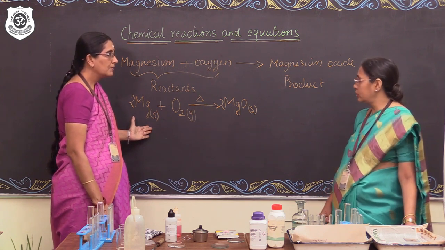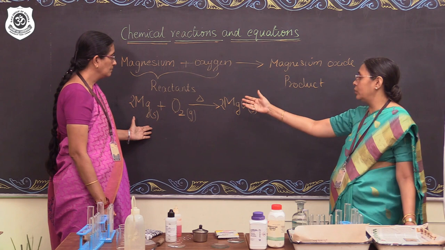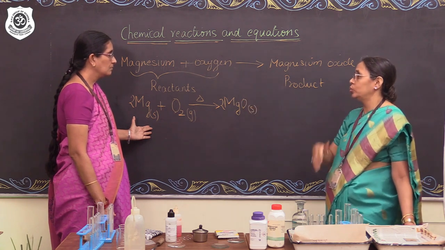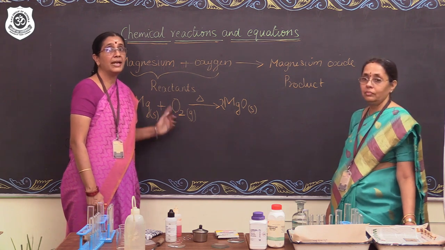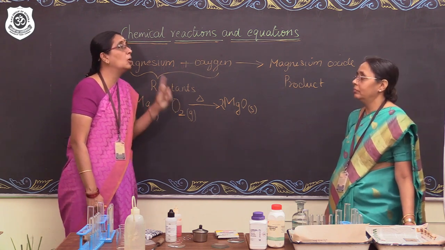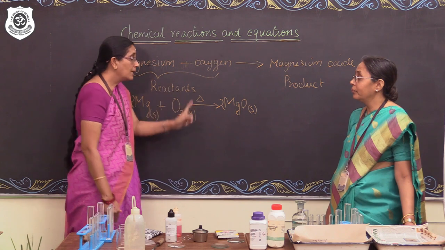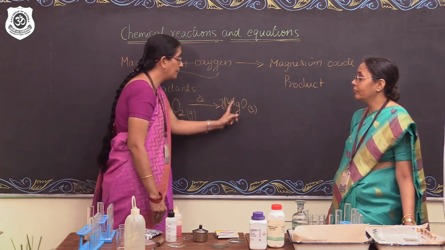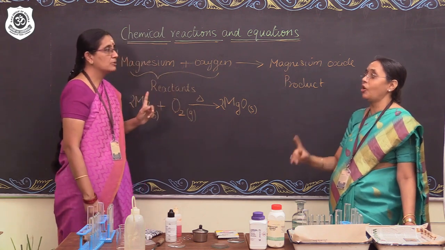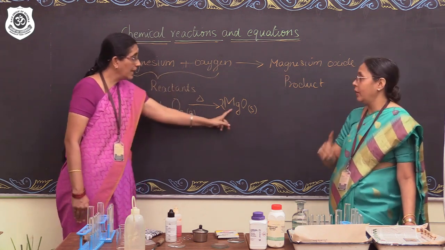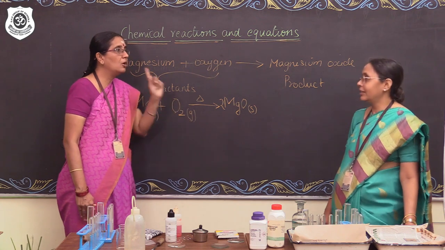I still have a doubt. Yes, ma'am. Why make it 2 here and 2 there? I just put it as MgO2. Ma'am, I'm sure all of us remember, we cannot change the formula of the compound. Why, ma'am? Ma'am, the formula is formed by a definite proportion by mass. Correct. We learned that also in class 9. Law of constant proportion. So we cannot change the formula of the compound.